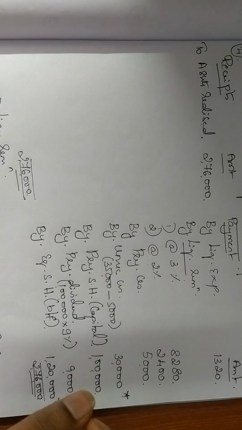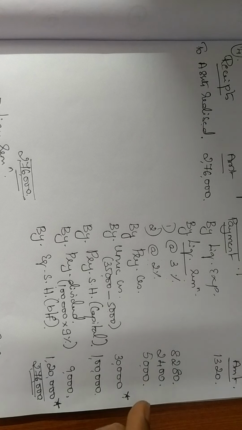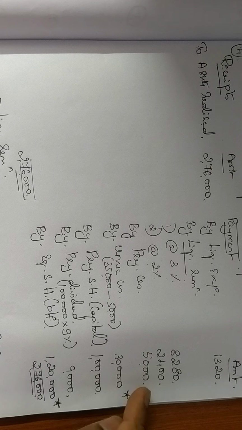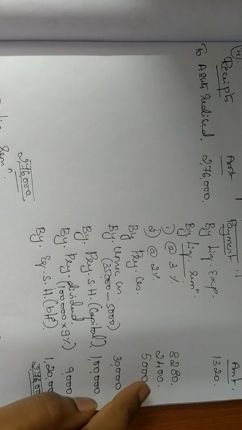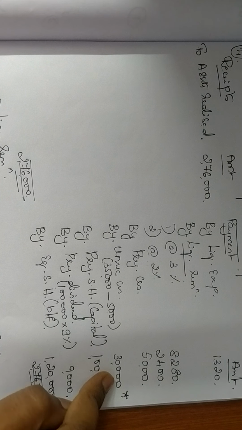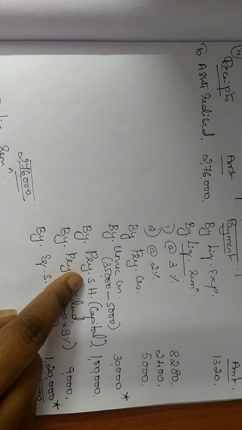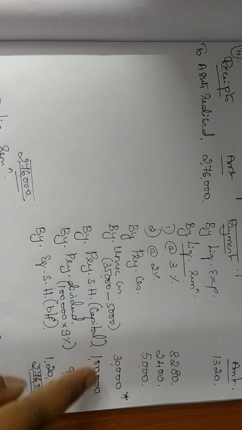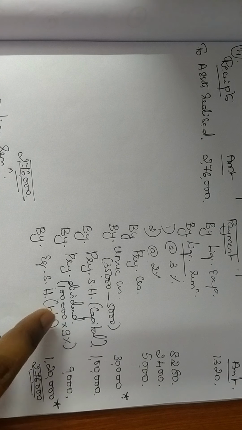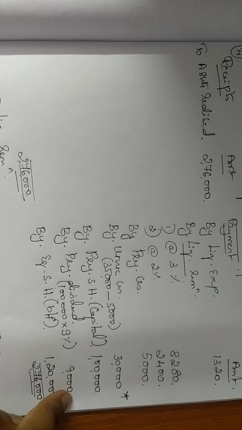Okay, so for as of now we have left this as blank. Then as per the format comes your debenture holders, but in this problem we don't have debenture holders, so I have not written. Then comes your preferential creditors. They have told it is 5,000. Then I am supposed to write unsecured creditors 35,000. In that 5,000 is for preference, so 30,000 is for unsecured. Then comes your preference shareholders. Remember you have to write capital and dividend. Capital directly 1 lakh, dividend is 1 lakh into 9%, 9,000.